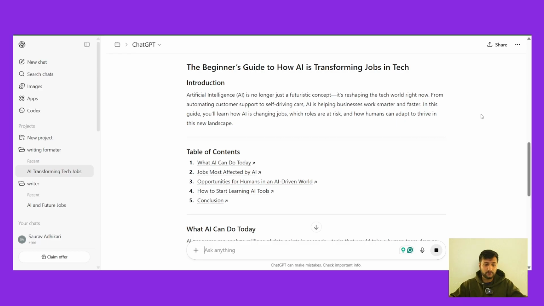You can tell it to be more human, be more emotional, or you could add your own personality into your article. You could tell it what you think, how you think. You create a separate document about how you think, how you act, how you behave, your learnings. You could train the project in ChatGPT as an AI assistant that understands your feelings, your learnings, your experience, your emotions, and tell it to write an article based on those as well.